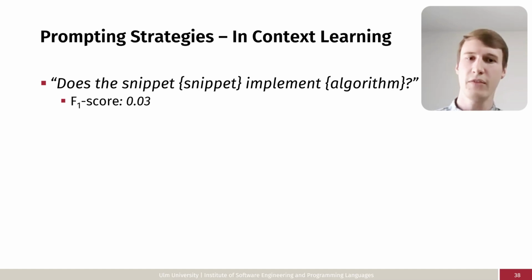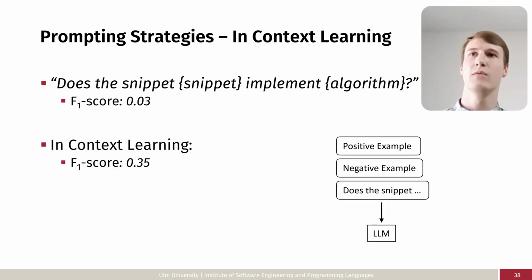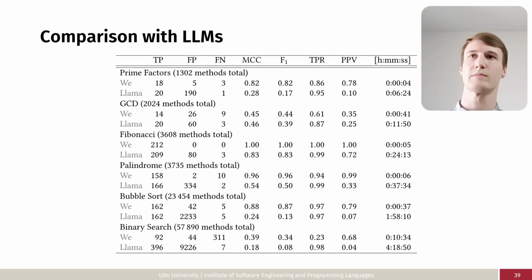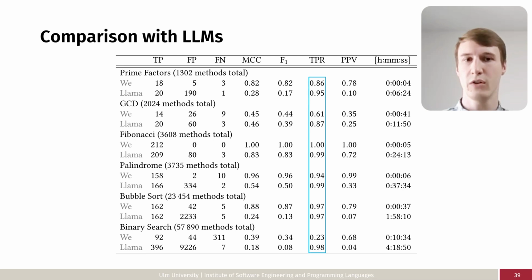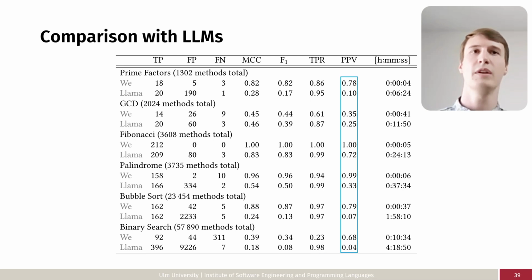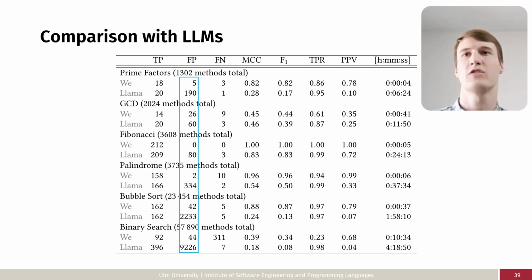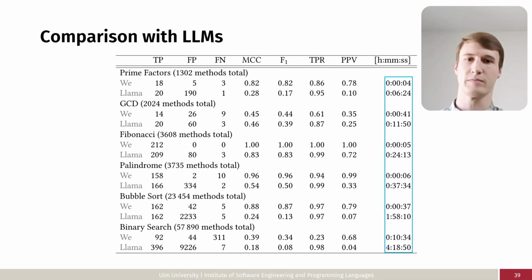We iterated over every method in the dataset, asking the LLM if the method implements the algorithm, very similar to the previous presentation. However, this yielded a very low F1 score. We therefore also applied in-context learning, where we provided the large language model with a positive example and a negative example for each algorithm, which massively improved the F1 score. As we can see, the large language model has a very good recall over all the algorithms, but poor precision because it generates a lot of false positives.